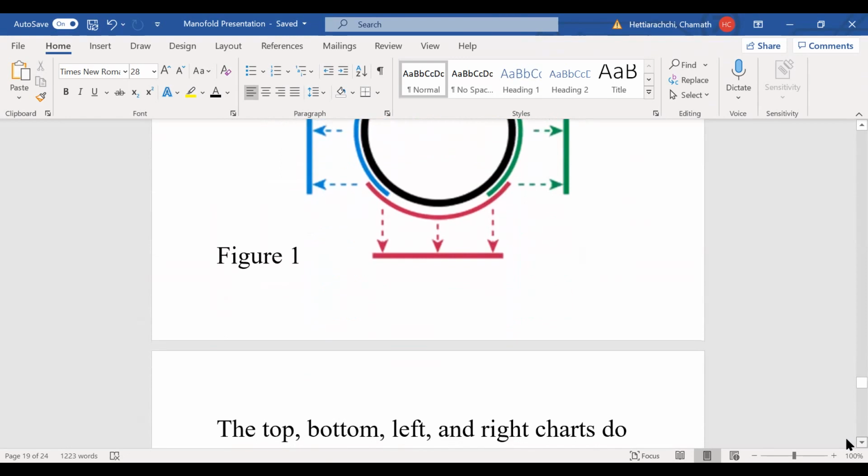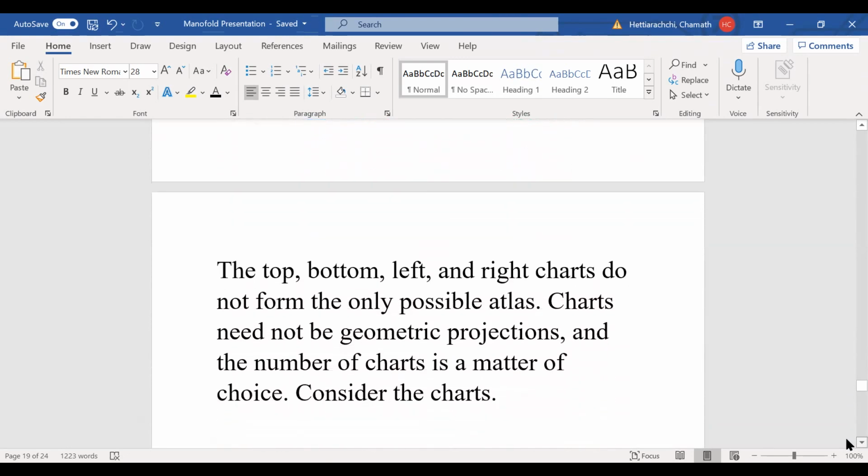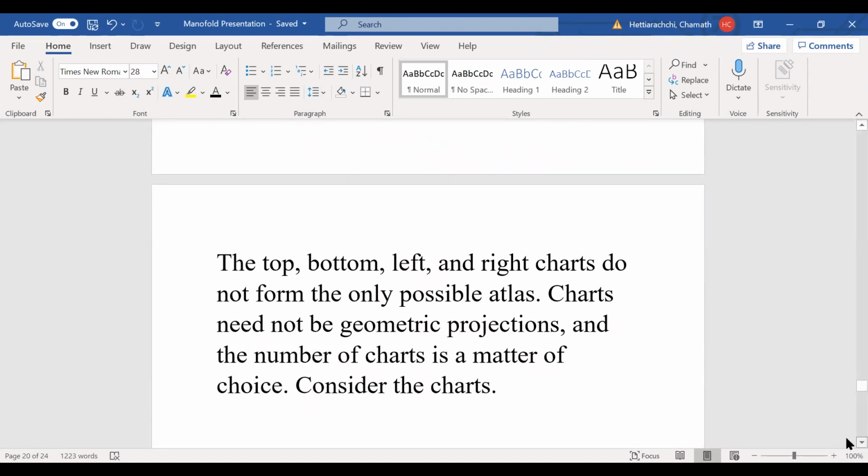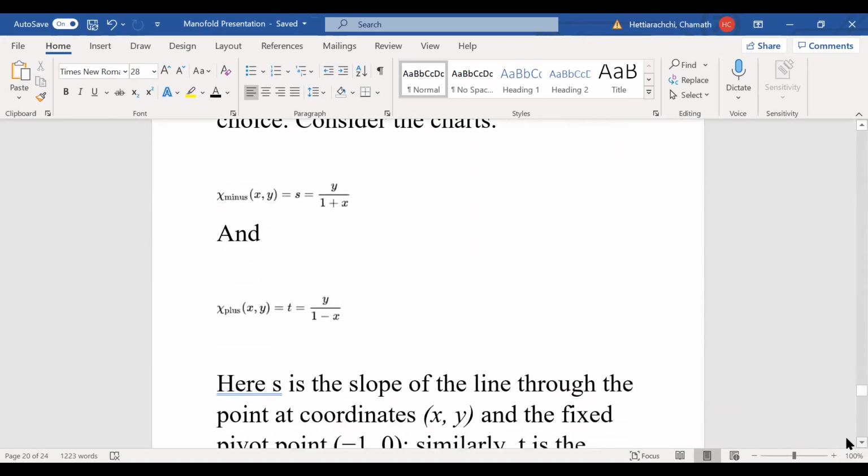And again, the next one is, we can write that the top, left and right charts are not the only possible charts. Charts need not be geometric projections. There are other ways of doing this. And the number of charts is a matter of choice. So for example, let's take this one.